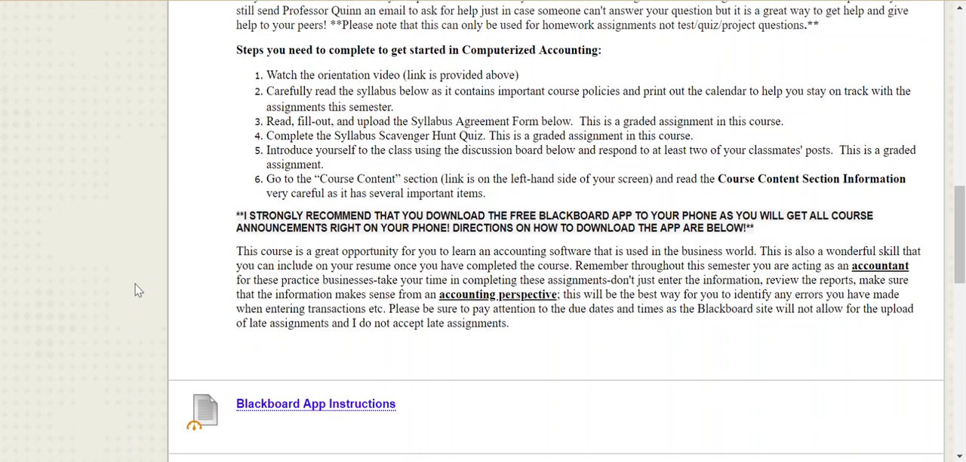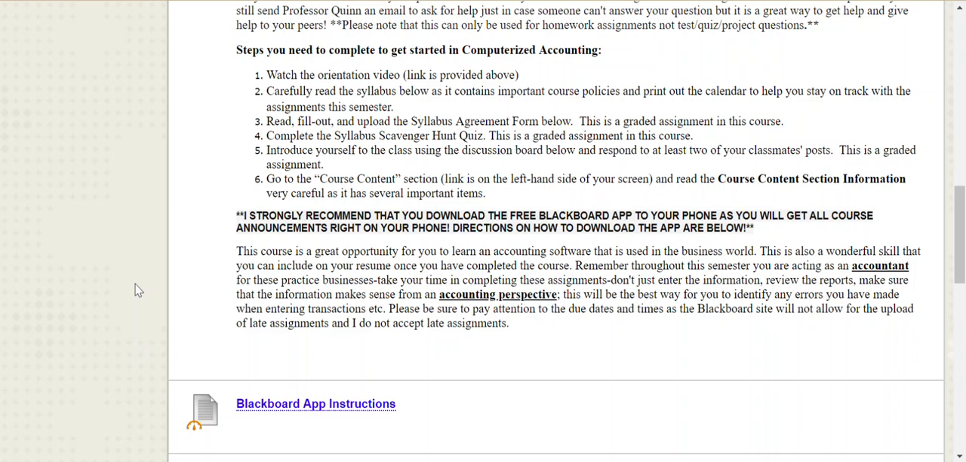This course is a really wonderful opportunity to learn an accounting software that is used in the business world. It's a wonderful skill to have on your resume. So when you're doing all the problems in this course, the end of chapter problems, really make sure you're looking at it from an accounting perspective. Don't just hit reports and run a balance sheet. Make sure you're reviewing the balance sheet.